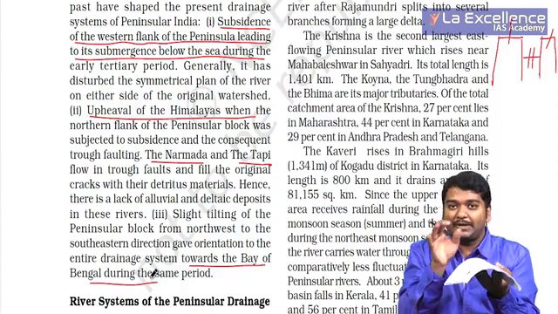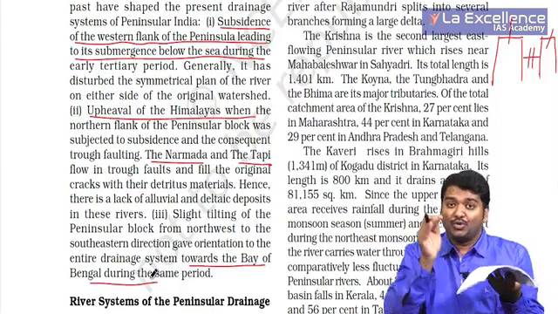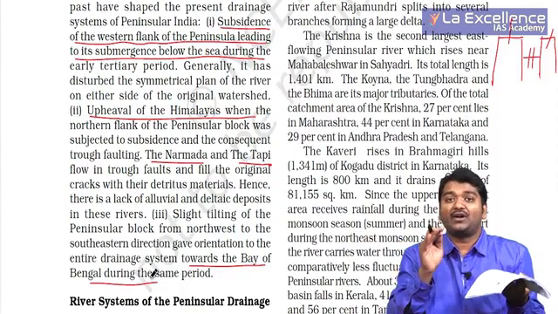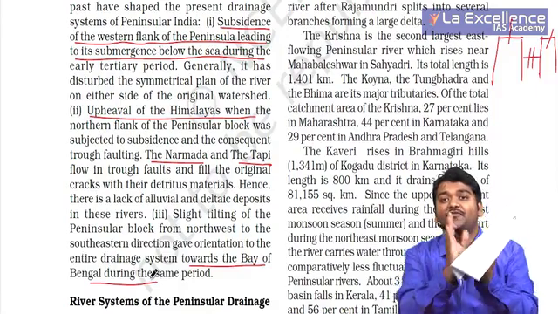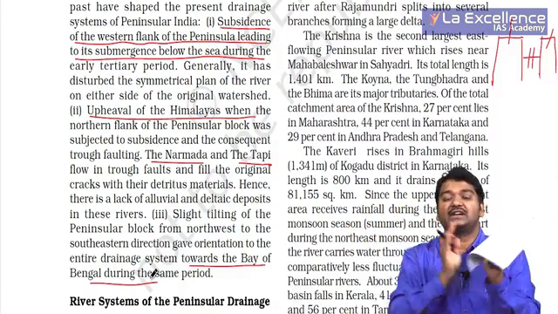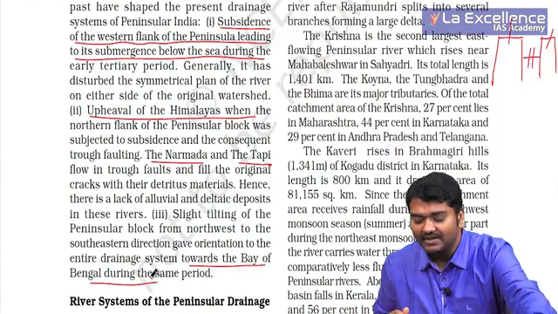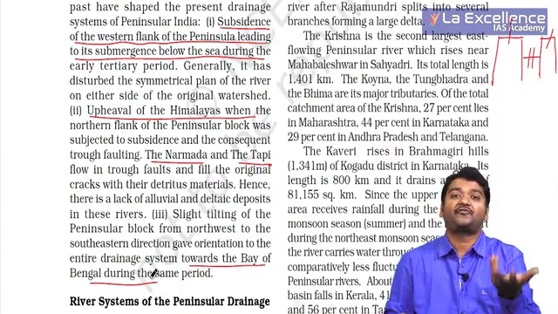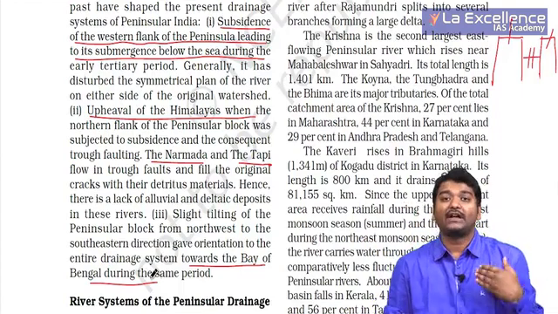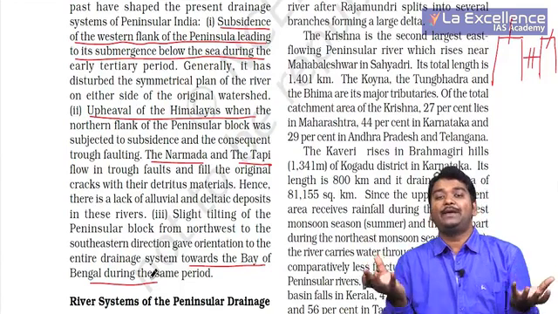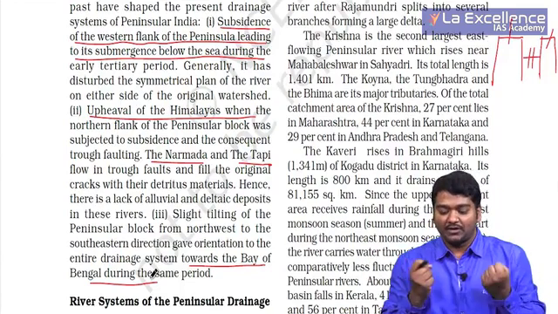Either it may be because of this, or usually people argue that it is because of some sort of divergence that has actually taken place. Whenever divergence takes place, you see rift valley. So you never know what has actually happened. So different people have different opinions with respect to this.